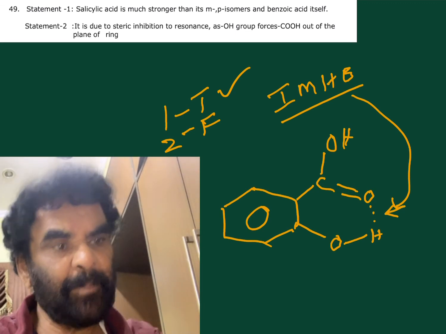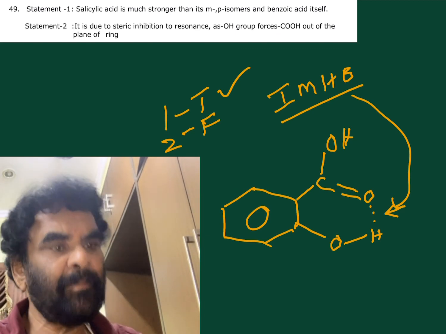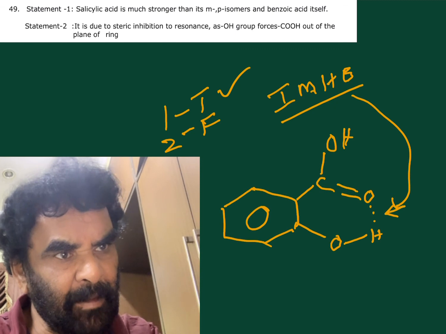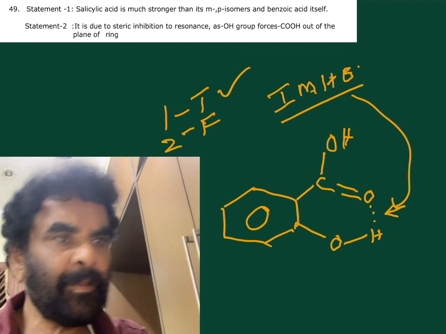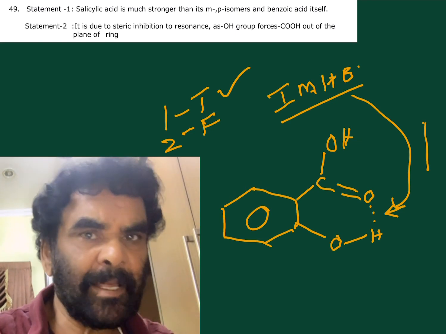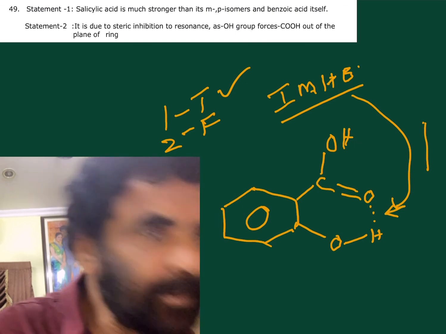The conjugate base is stabilized by the intramolecular hydrogen bonding. Intramolecular hydrogen bonding is responsible. Therefore, this is the correct one. C is the correct option.